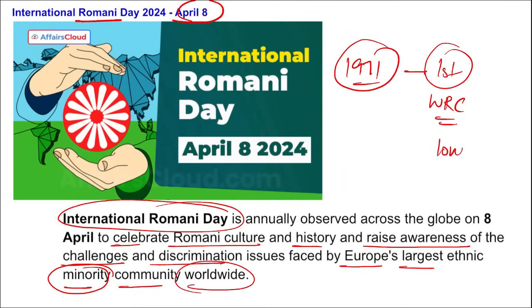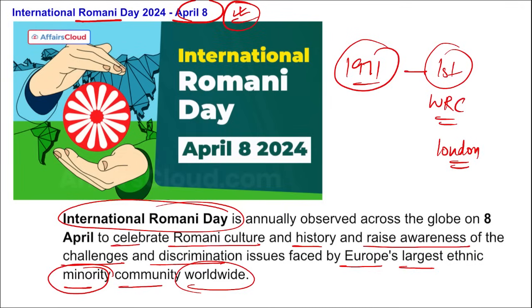That was held in London, UK. Correct? And the first World Romani Congress, here the first Roma attempt at international cooperation was held to establish the Roma flag, Roma anthem, and the common name Roma. Correct? So that is the reason on 8th of April 1971 the first World Romani Congress was held. So for that reason only, to commemorate that, this International Romani Day is observed every year on 8th of April.